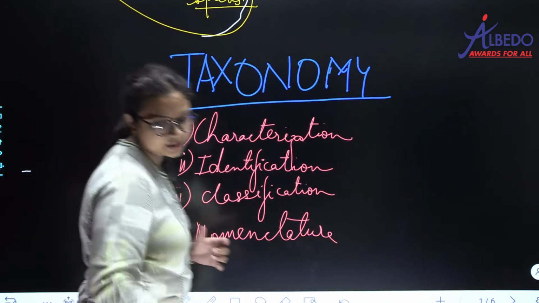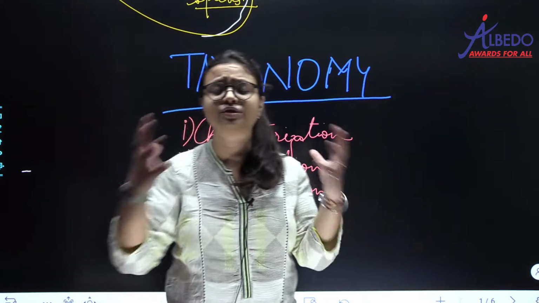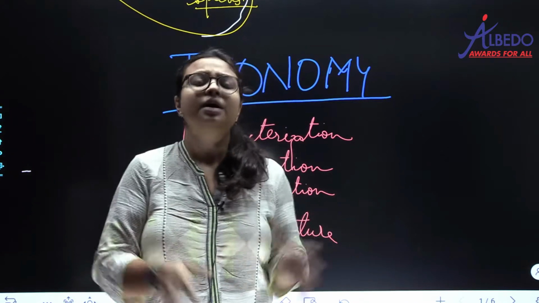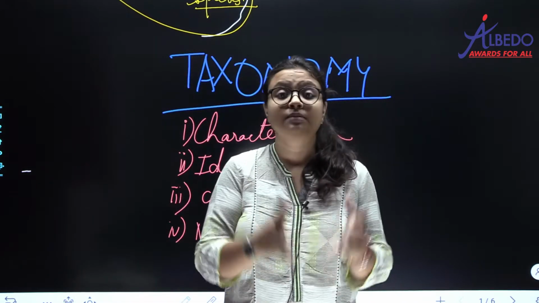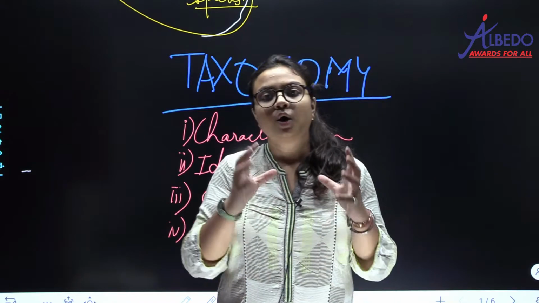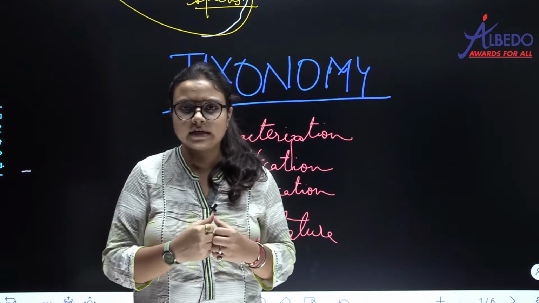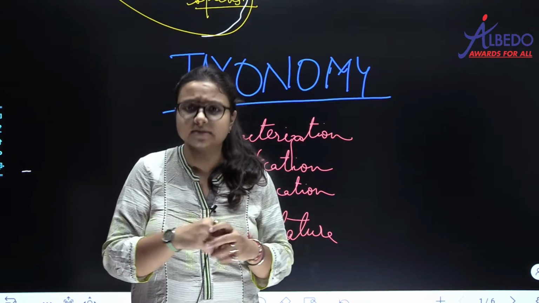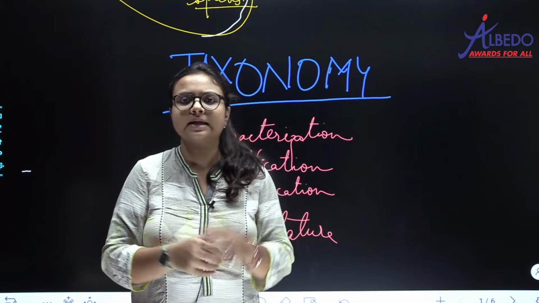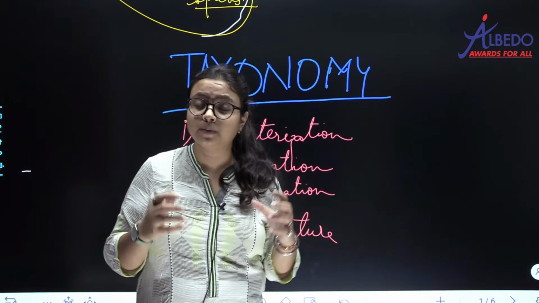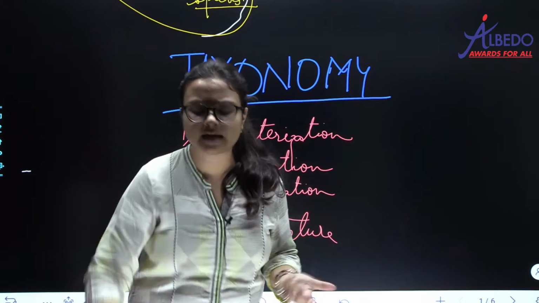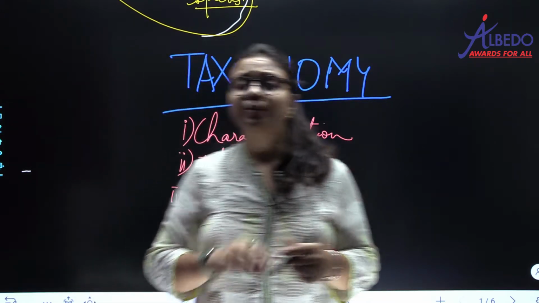What is characterization? Now imagine that you have to study about me. That is biology, है ना. मान लेते you have to study about an organism. That means you have to study about me. What will you do first? You will first see me, है ना. You will first characterize me. अच्छा, what type of species is this, है ना. You are looking at me. You will see that I have 2 eyes. I'm able to speak. I have got 2 hands, right? I have got fingers. I have got skin. So you will see these.